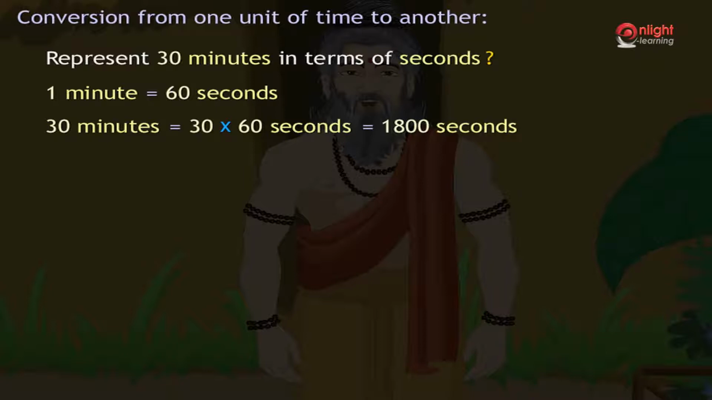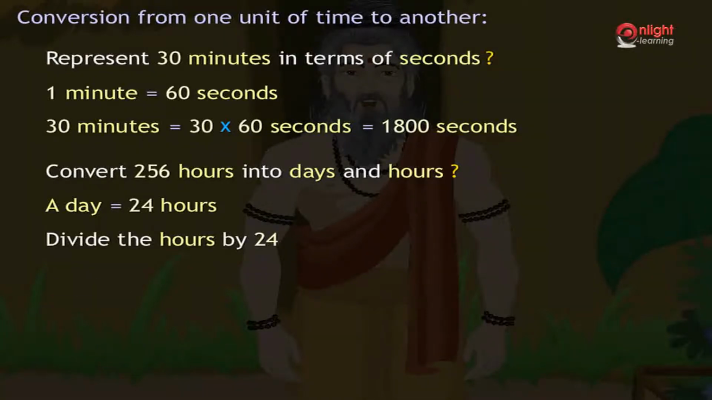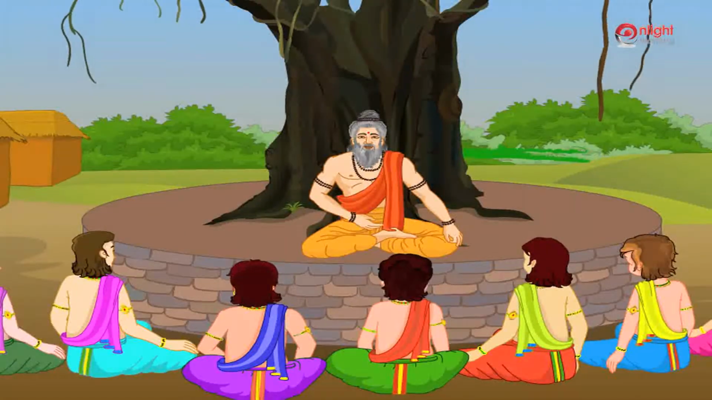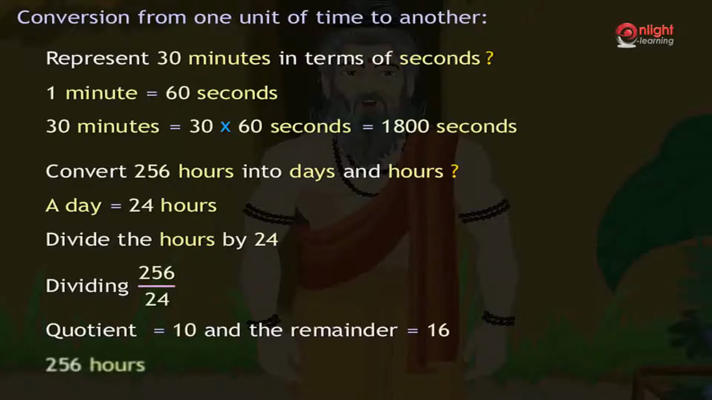Similarly, suppose we are required to convert 256 hours into days and hours. We know that a day consists of 24 hours. Hence, to convert the given time in hours to days, we divide the hours by 24. Hence, by dividing 256 by 24, in this case, we get the quotient as 10 and the remainder as 16. The quotient is the number of days and the remainder is the additional number of hours. Hence, 256 hours is equal to 10 days and 16 hours.